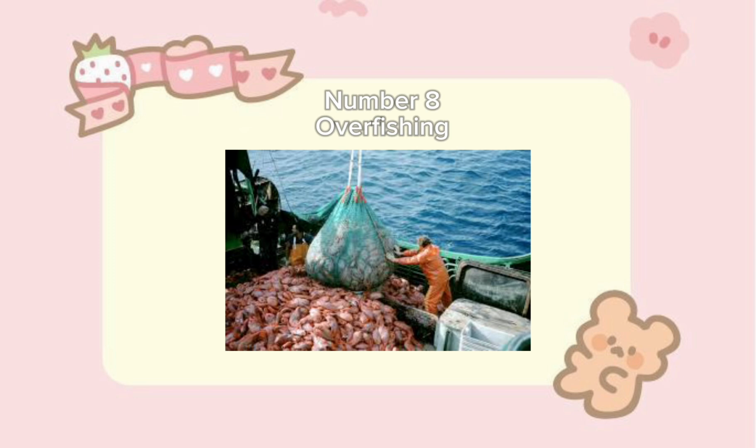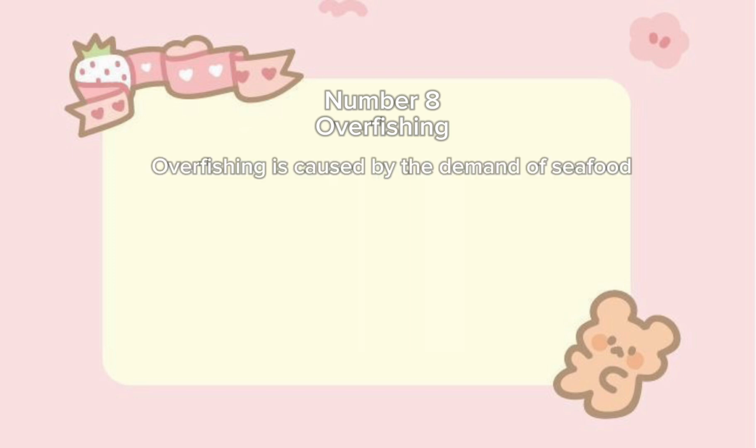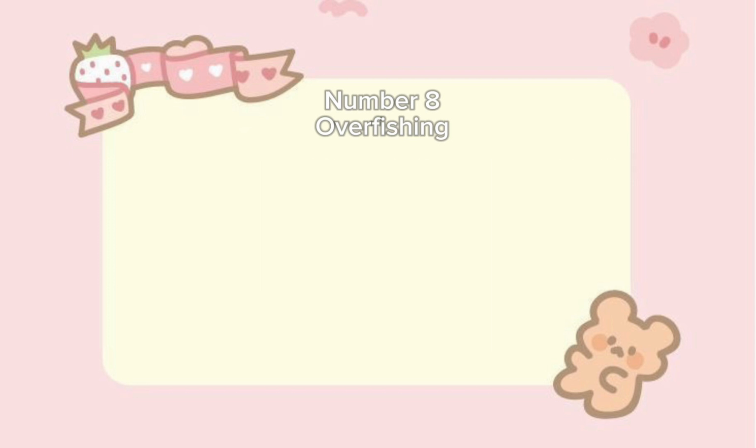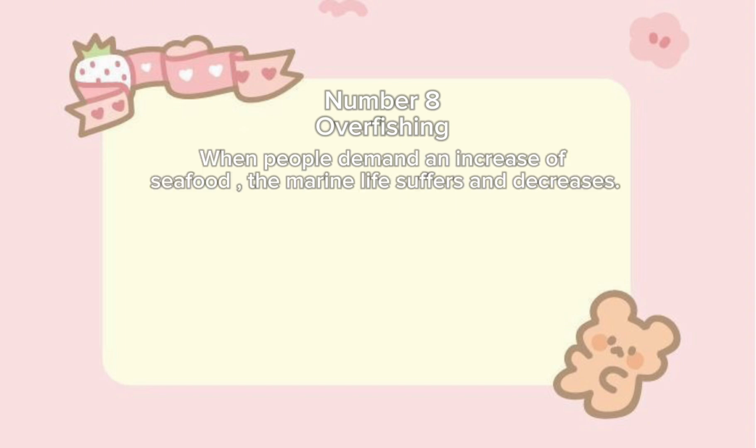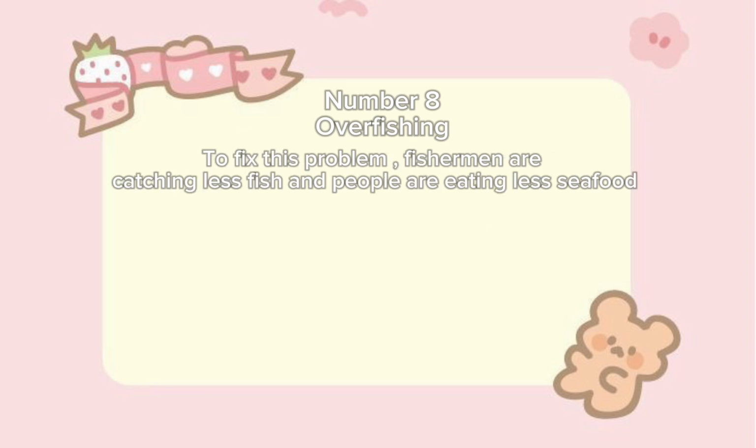Number 8. Overfishing. Overfishing is caused by the demand for seafood. In the ocean, a lot of species are decreasing because of overfishing. When people demand an increase of seafood, the marine life suffers and decreases. To fix this problem, fishermen are catching less fish and people are eating less seafood.